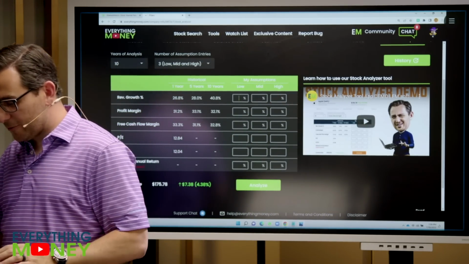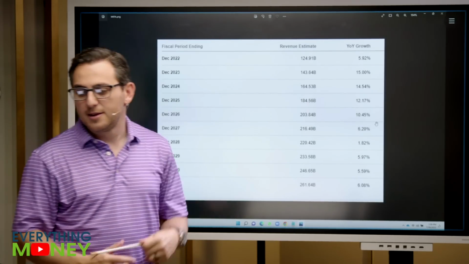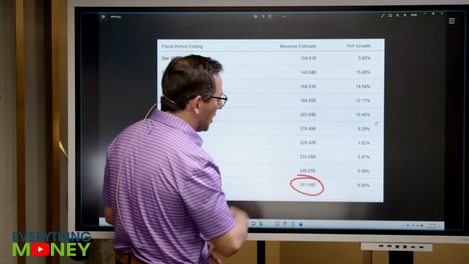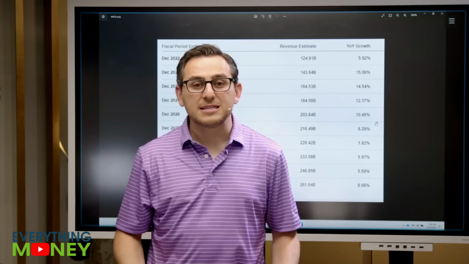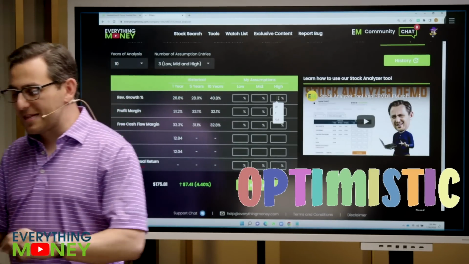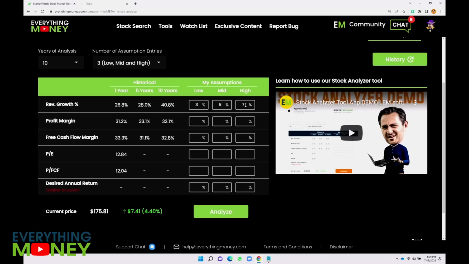Well, actually, here's what we're going to do. Let's look and see what the analysts are saying. The analysts are saying that in 10 years, they'll do $260 billion in revenue. That's about double, which is about 7% per year. Now, analysts tend to be a little bit more optimistic, so I'm going to make 7 my high side. Low side, 3, middle, 5.